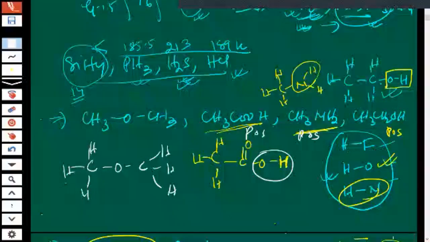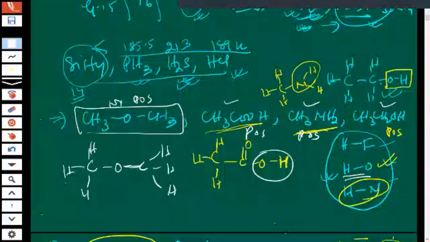O is there, but O is not linked with hydrogen. O is not linked with hydrogen, children. Did you understand? So there is no possibility. So in this molecule, no hydrogen bonding is possible. But this is possible, this is possible. So according to the question, we can say what they are asking: that hydrogen bonding is present or hydrogen bonding is not present. So I think now you can make it out.